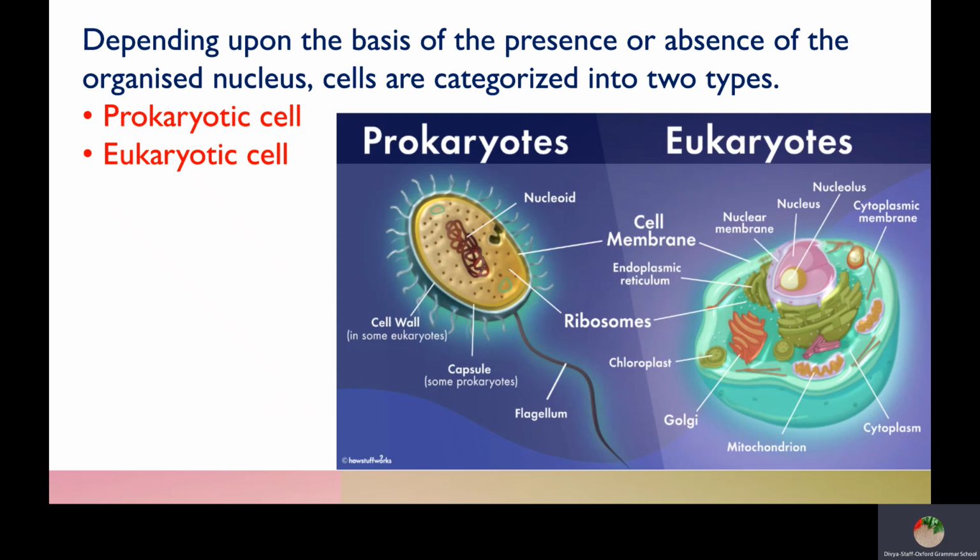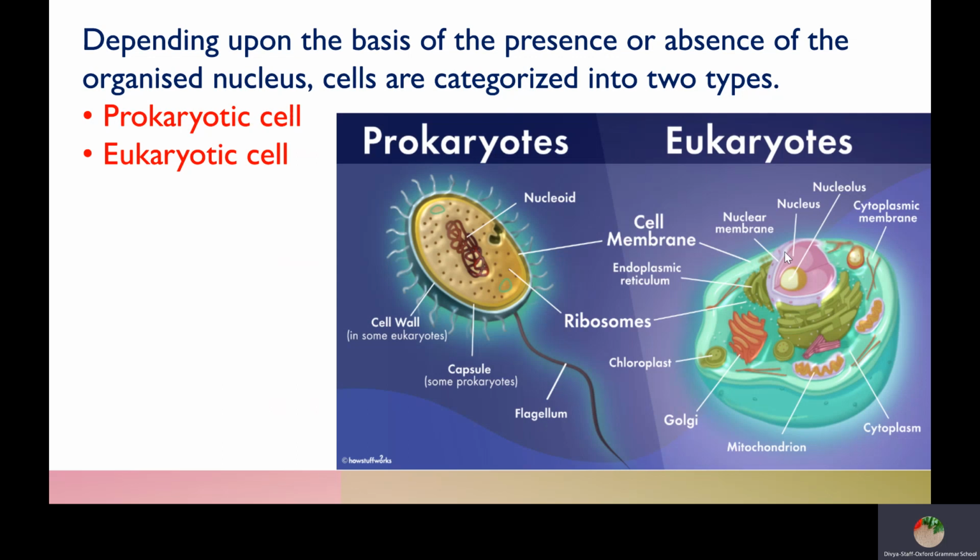Next, on the basis of the presence or absence of the organized nucleus, cells are categorized into two types. They are nothing but prokaryotic cell and eukaryotic cell. Prokaryotic cells do not have a definite nucleus, children. Pro means primitive, karyo means nucleus. No definite nucleus and no definite nuclear membrane. Whereas eukaryotic cells have a definite nucleus and definite nucleolus, everything, nuclear membrane, everything is present in a perfect way.